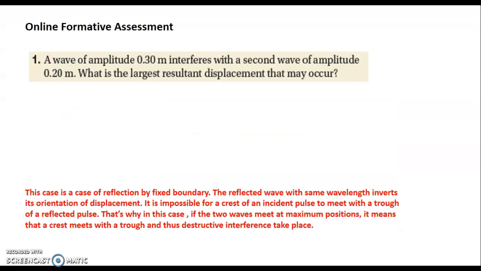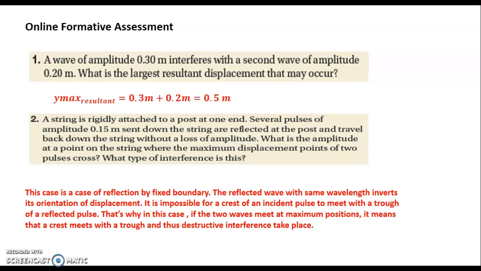Online formative assessment. A wave of amplitude 0.3 meter interferes with a second wave of amplitude 0.2 meters. What is the largest resultant displacement that may occur? The largest resultant displacement occurs when two crests meet at the same position. So the displacement is the sum of the two amplitudes. Here 0.3 meter plus 0.2 is 0.5 meters.